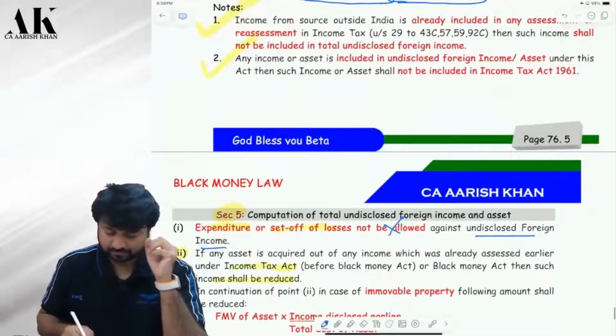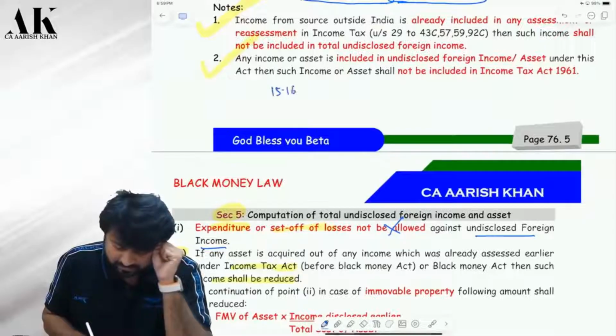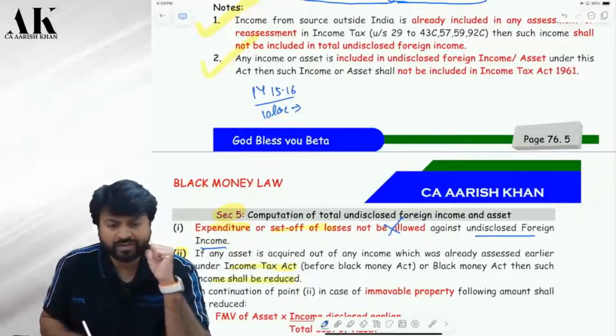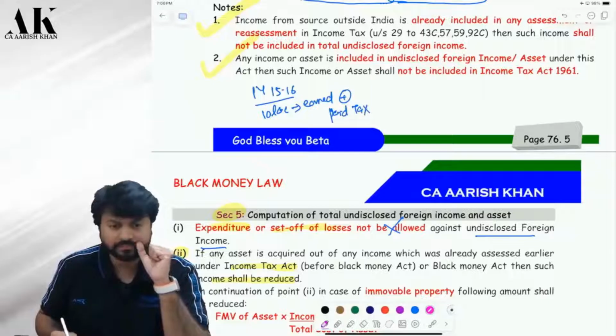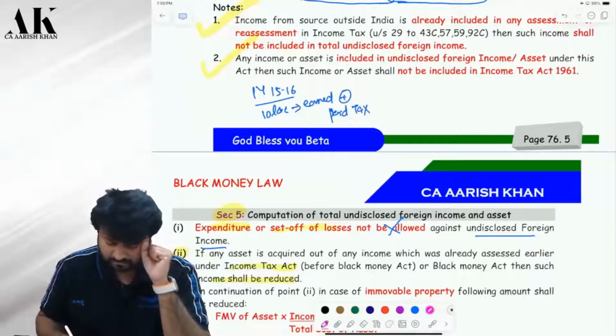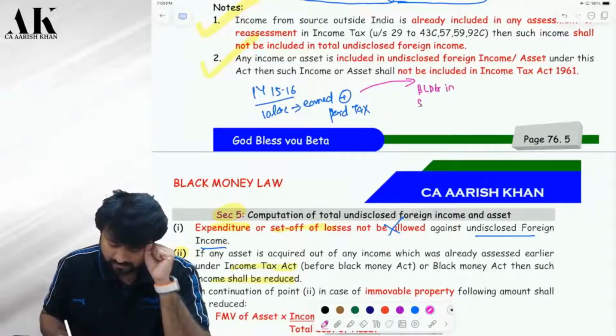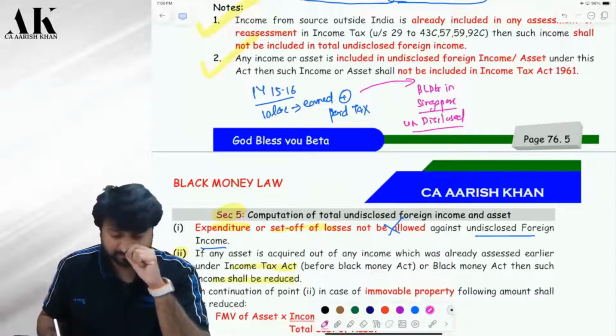See. In 15-16, previous year, you have earned 10 lakh rupees. Okay? You have earned 10 lakh and you have paid tax on it. 10 lakh paid tax. With the help of that, you have bought a building in Singapore. Now, this building is undisclosed.